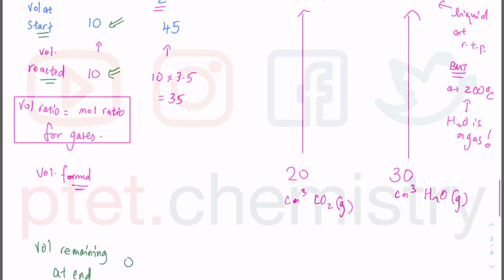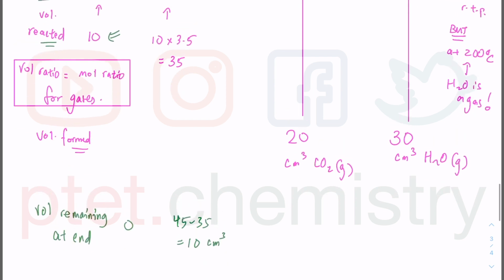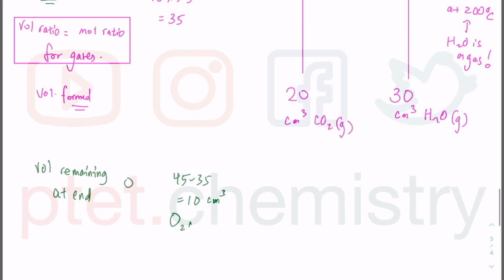So you're left with 45 minus 35, which is 10 cm cube left. 10 cm cube, O2. O2 is a gas. This is unreacted. This is your product, 20 cm cube. Well, I can just copy down the whole thing.